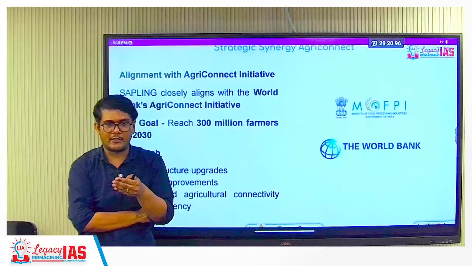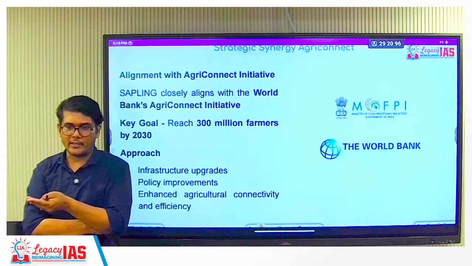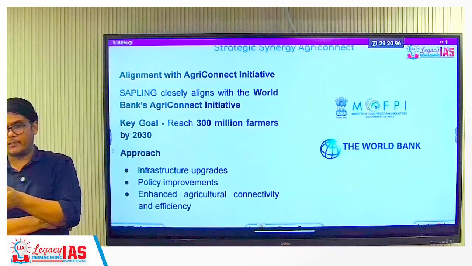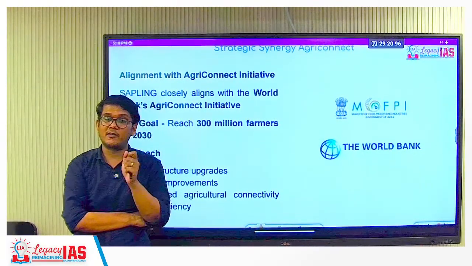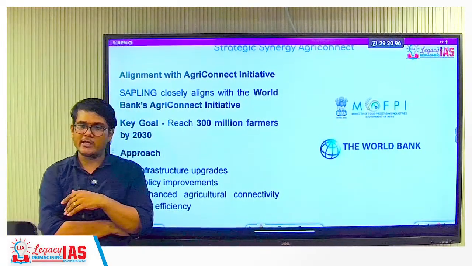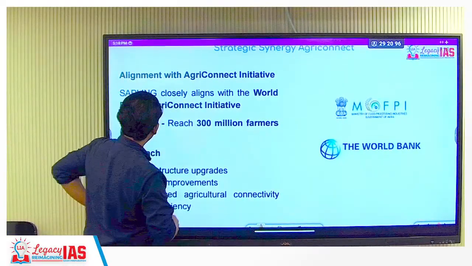For your mains, remember, that is very logical. Why? I am being given a loan which I have to repay. It's a non-mortgage loan. Agriculture is uncertain, so there is a possibility I may not make money. So if I am registered under Pradhan Mantri Fasal Bima Yojana and the crops fail, I can get the insurance money, and I can pay off the loan as well. That is the idea.